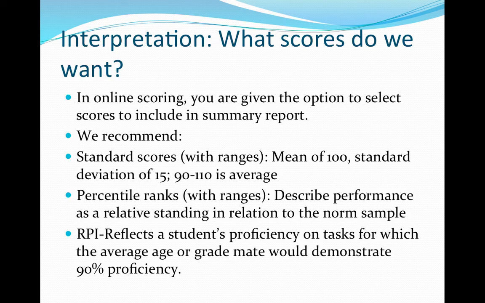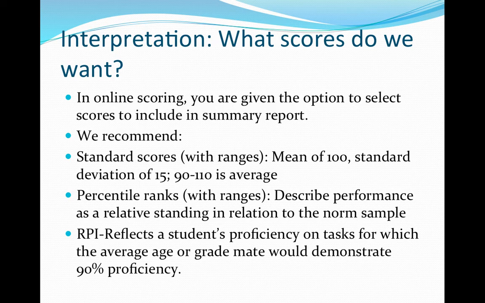We recommend choosing standard scores with ranges, percentile ranks with ranges, and RPI scores. Standard scores have a mean of 100 and a standard deviation of 15. 90 to 110 is considered average. The descriptors given to the different score ranges, such as average, low average, high average, etc., have not changed from the Woodcock-Johnson 3 and can be found in the manual on page 84.